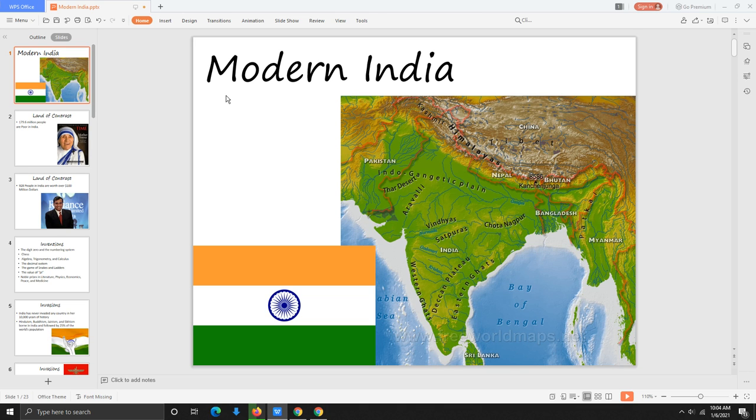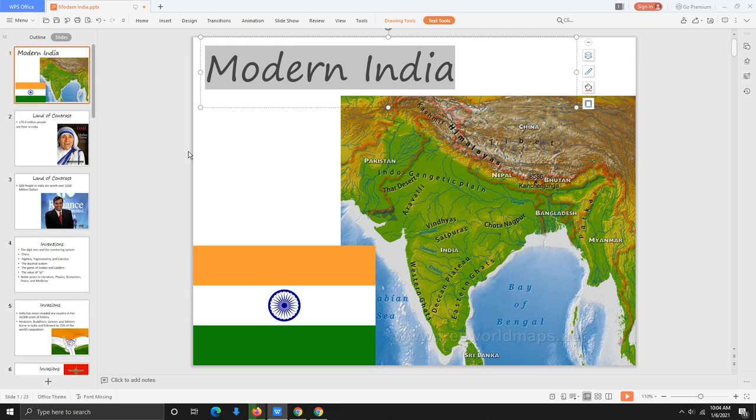Okay, so today we're starting up a new section. The new section today is called Modern India. So go ahead and write down Modern India and then underline. And you can see down here at the bottom the flag of India. So that's the flag for modern day India.